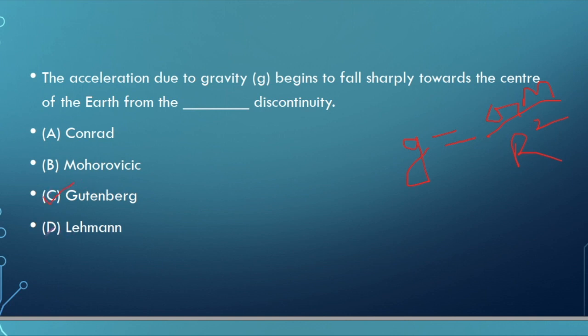And then D is Lehmann. Again, it is the boundary between liquid outer core and solid inner core. But we all know that the maximum density is around the D layer. So the right answer is Gutenberg.